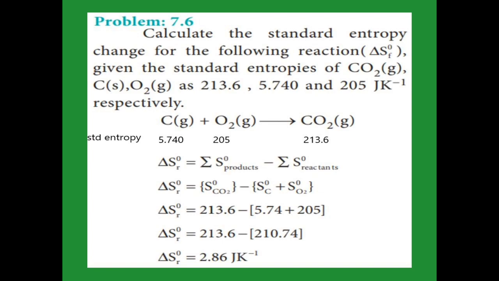Entropy of reaction means product minus reactant. So in the product side we have only carbon dioxide, so carbon dioxide minus, and then in the reactant side carbon plus oxygen. So add the carbon plus oxygen standard entropy, and then minus that from 213.6, and we get the standard entropy change of reaction.